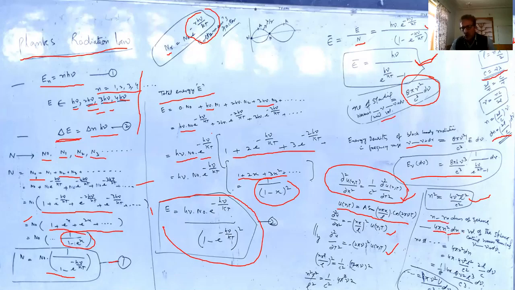Then we find the volume of the sphere, which contains these standing waves having frequency between nu and nu plus d nu. That means this whole sphere is made up of these standing waves.